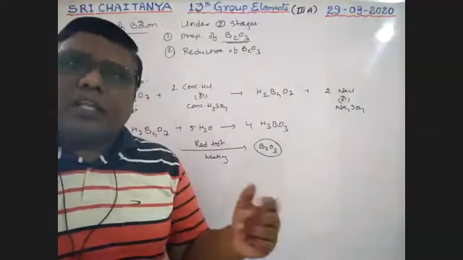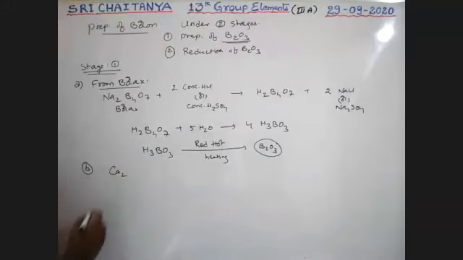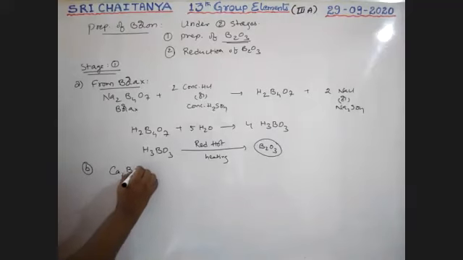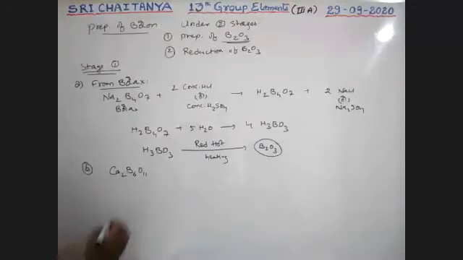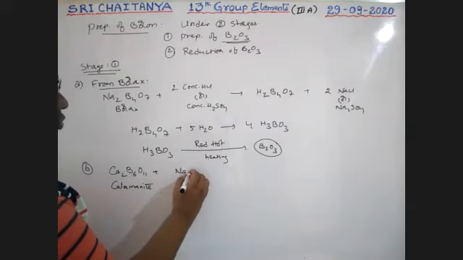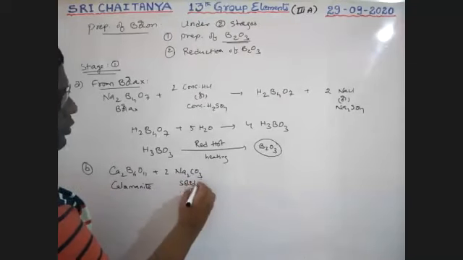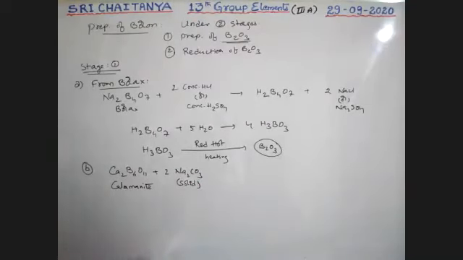Next, another way to prepare this B2O3, by starting with colemanite, Ca2B6O11. This colemanite is treated with solid sodium carbonate, Na2CO3, under fusion.